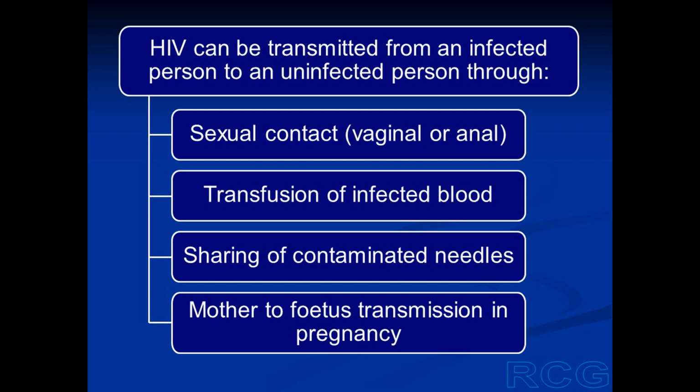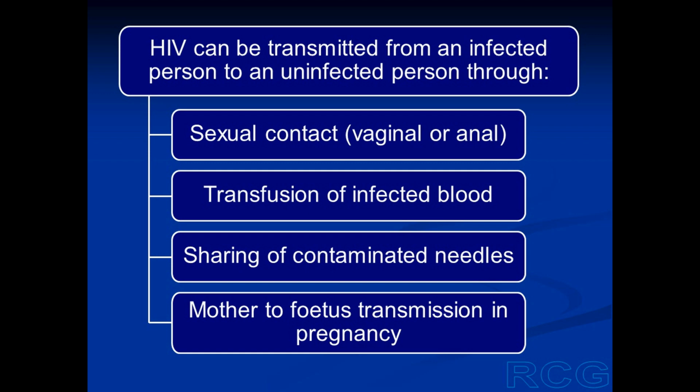Transmission can occur through transfusion of infected blood. If blood from an infected person is transfused into a healthy person, the virus may be transmitted to the healthy person. The transmission can occur because of sharing of contaminated needles, which is common in drug addicts.